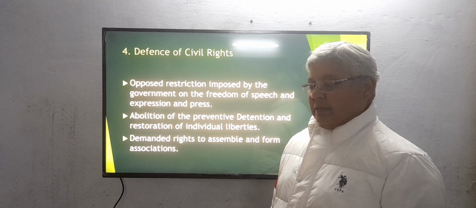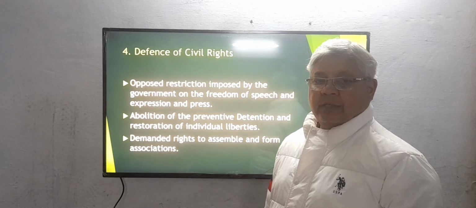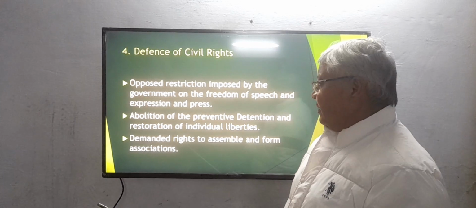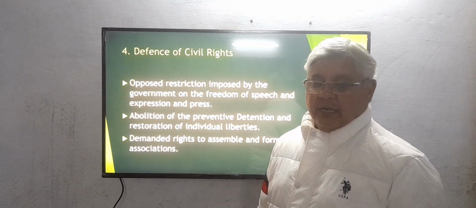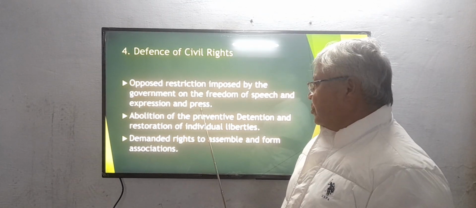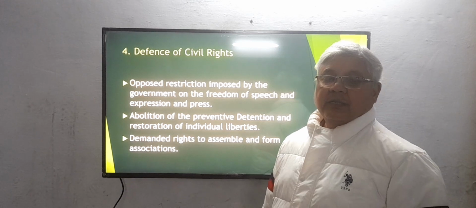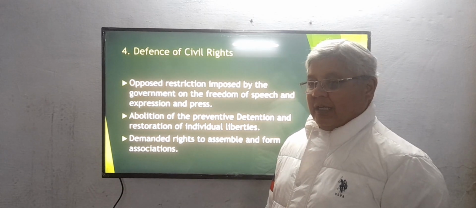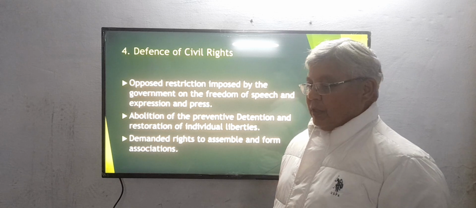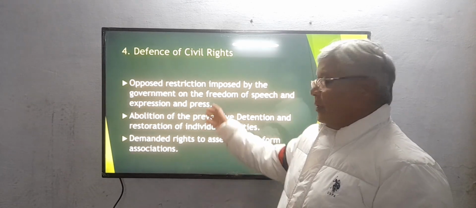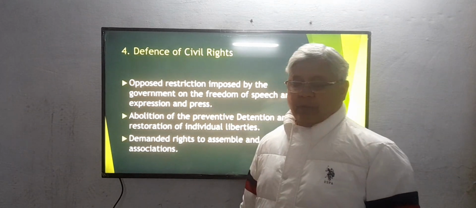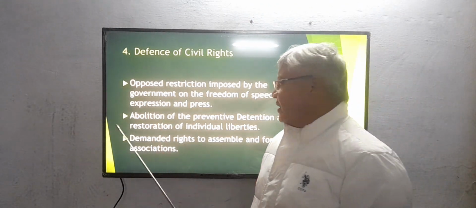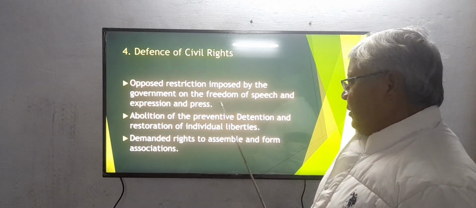You know that the moment any Indian criticized the British government or spoke anything against the government, they were immediately arrested. The press was also not free at all. They had to take permission before publishing any article in their newspaper. So Indians wanted the public to have freedom of speech and expression, as well as a free press.